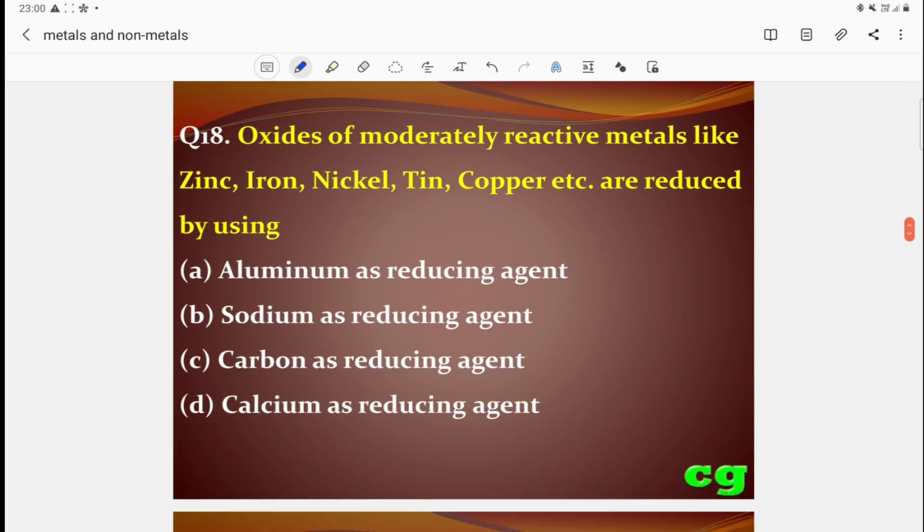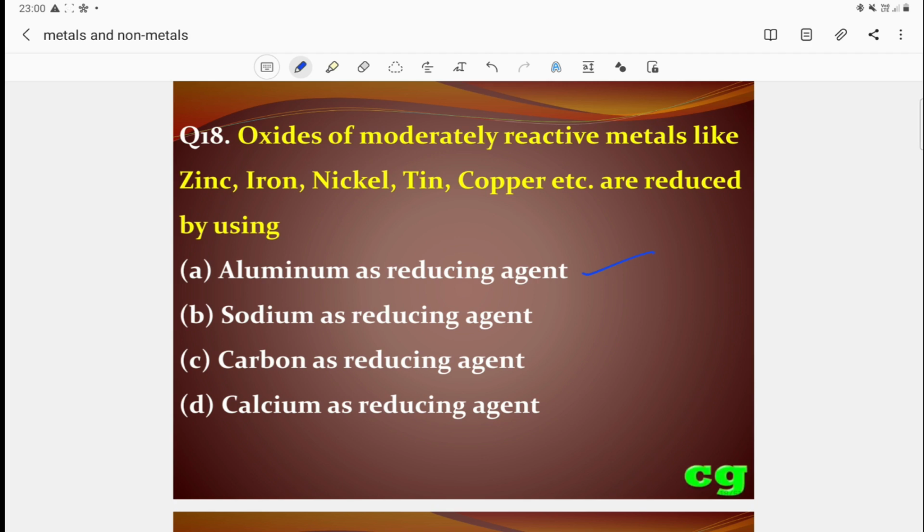Then question number 18. Oxides of moderately reactive metals like zinc, iron, nickel, tin, copper are generally reduced by using which metal as a reducing agent? Aluminum is correct because aluminum is more reactive than these metals. Compared to moderately reactive metals, aluminum is generally more reactive.